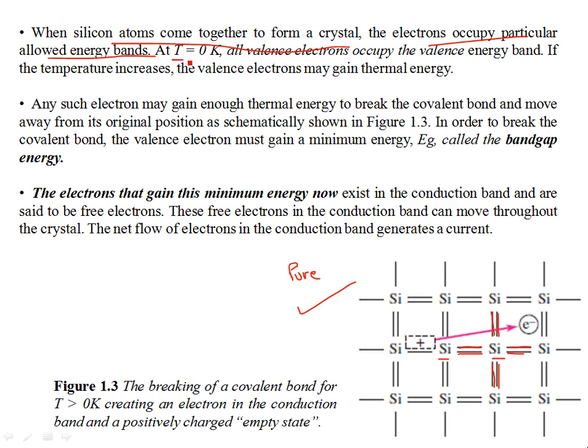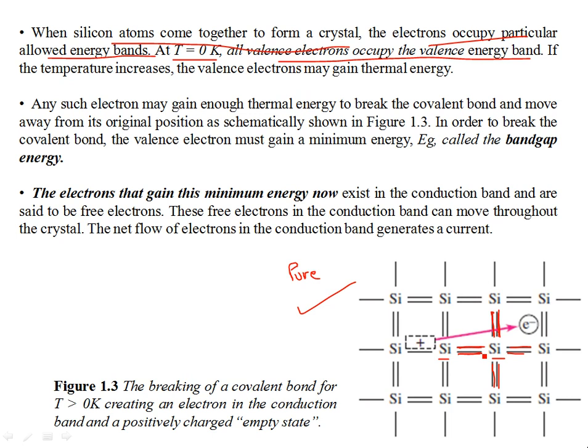When there is no thermal energy, at 0 Kelvin, all the valence electrons occupy the valence energy band, and they are not conducting, because they are not excited and cannot break free from the bonds. Even if you apply a small electric field, these electrons which are shared in covalent bonds stick in the valence energy bands.